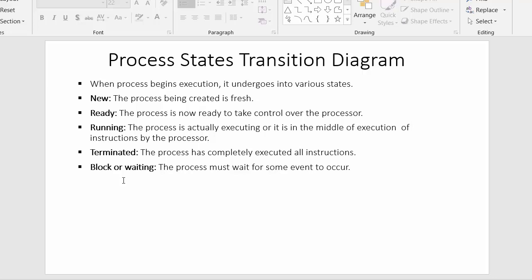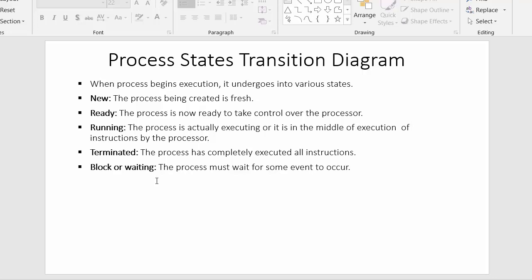In that case, the processor has to keep the currently executing process in the block or waiting state so that it can fulfill the request of the high priority process. The state where a process is waiting for the processor is called the block or waiting state.